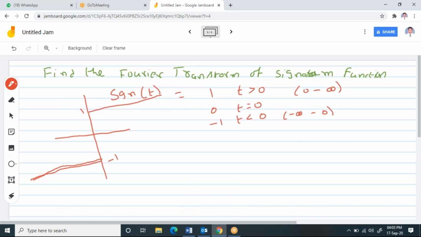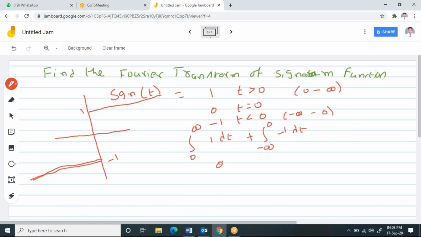Now, suppose you write the condition, observe it, 0 to infinity, your x of t is 1, right? And minus infinity to 0, again it is minus 1. Now, if you solve it, what will happen?